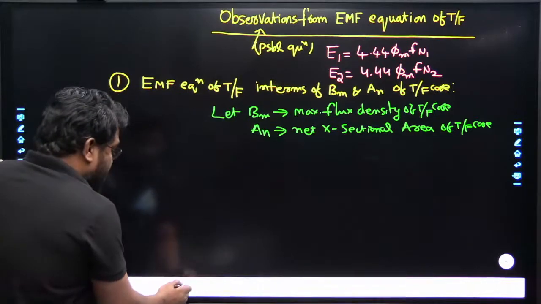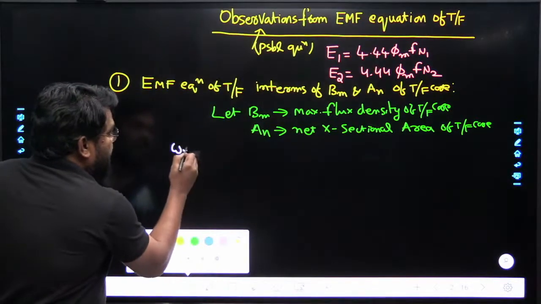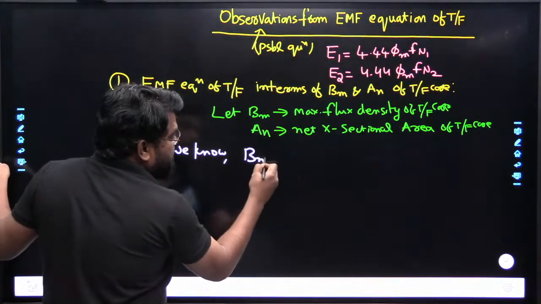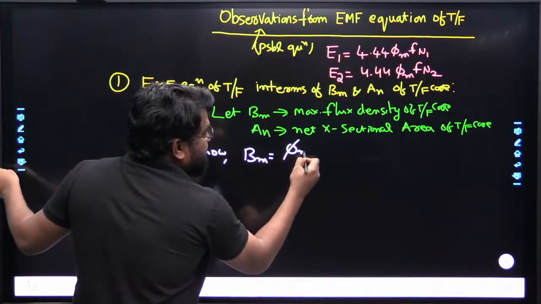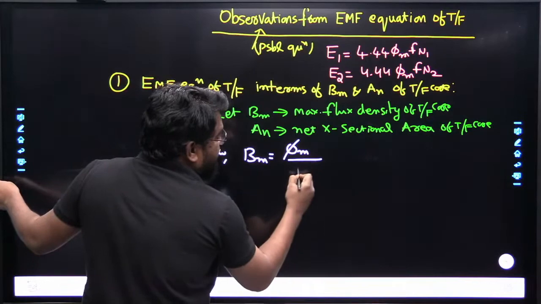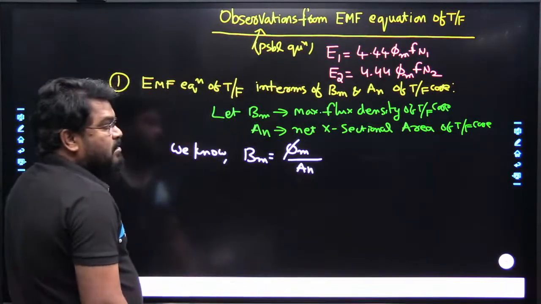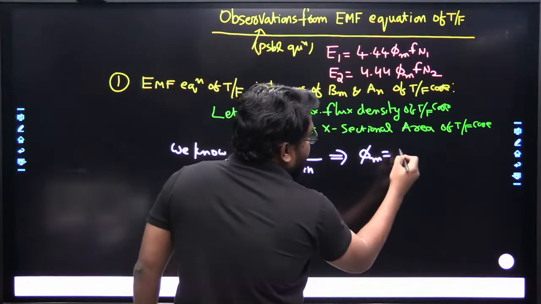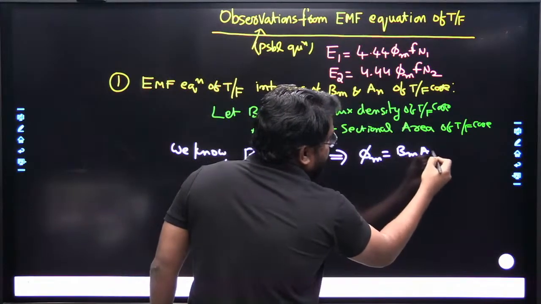We know that the maximum flux density, B maximum, is equal to phi maximum divided by the net cross sectional area. From here, phi maximum is equal to B maximum AN.